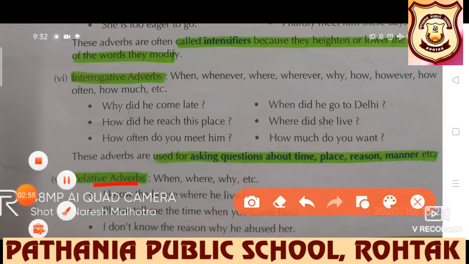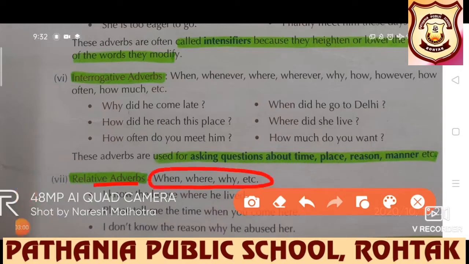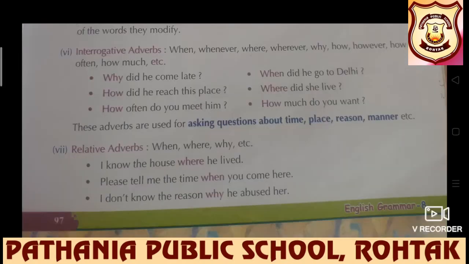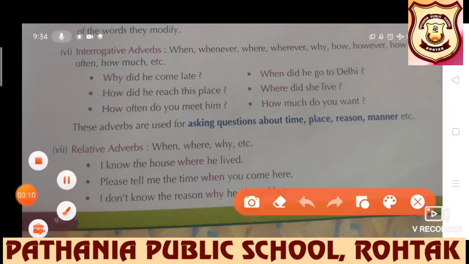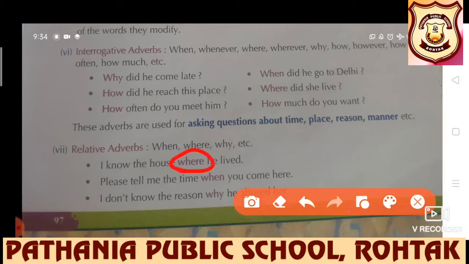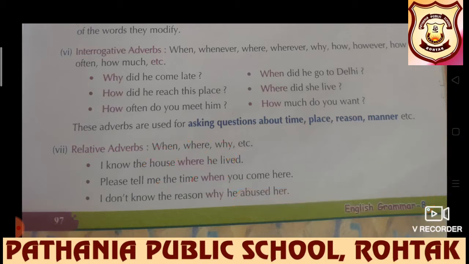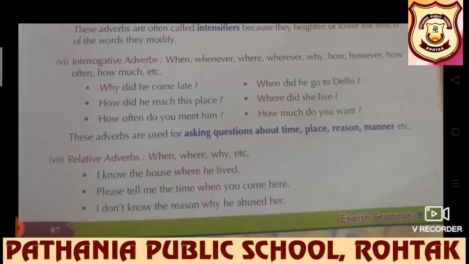Further, we have, students, relative adverbs. In relative adverbs, when, where, why, etc. will be there, but they will always be used to show some relation. How? I know the house where he lived. Both the clauses are related to each other. Please tell me the time when you can come. So these adverbs work as relative adverbs.